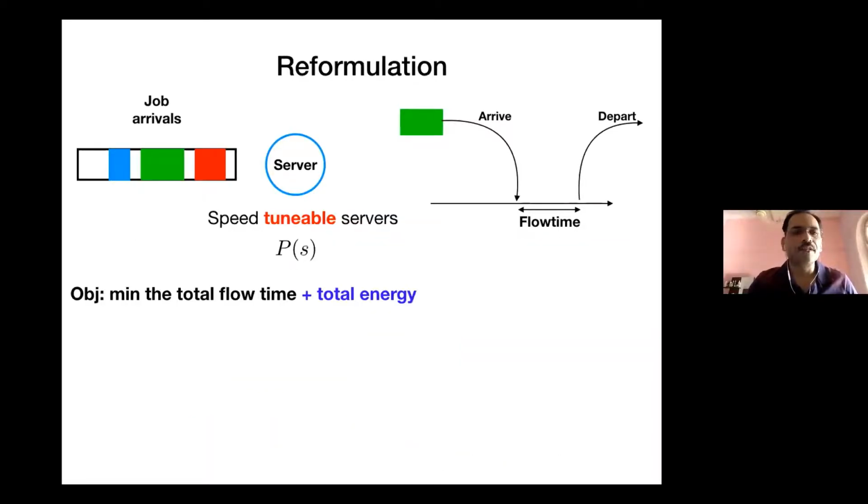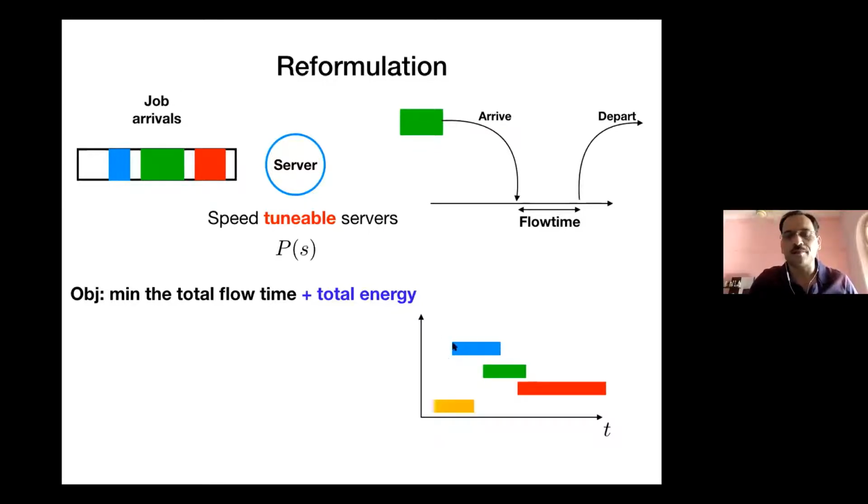Here is one way of rethinking this problem, which makes it simpler. Let's look at, across time, how much time a job spends in the system. Essentially the projection of this job on the x-axis means that this blue job is going to stay in the system for so long. Let's call it the arrival and the departure time. And what you want to represent is that the flow time, which is nothing but the addition of these four projections on the x-axis, is actually your flow time.